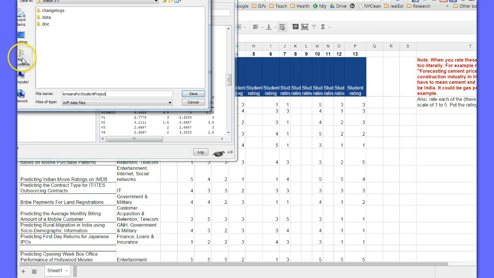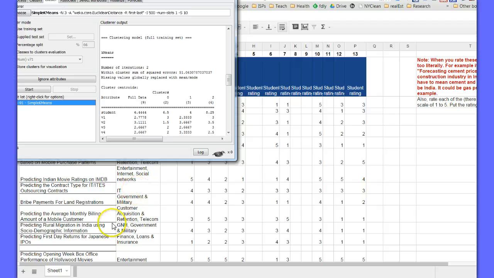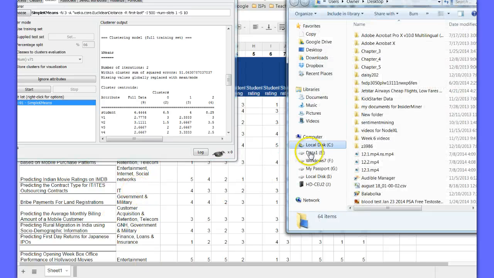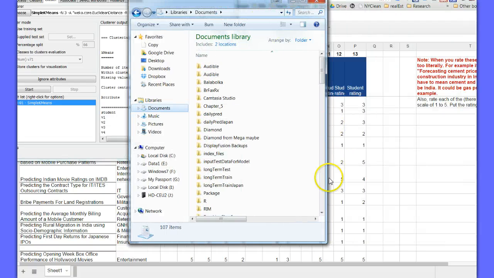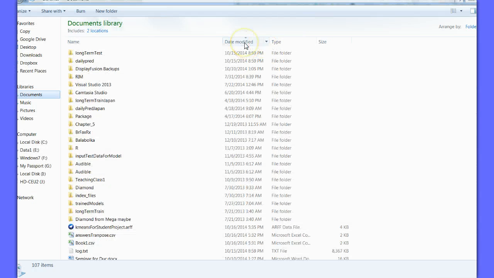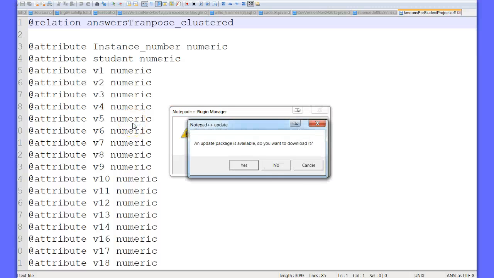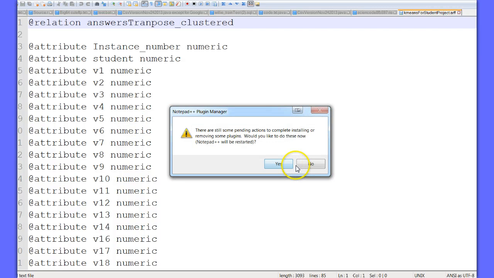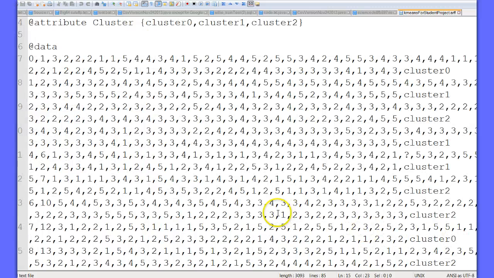And I'll do it here. And then I should have it here, and if I open this up and scroll down, I get the data.